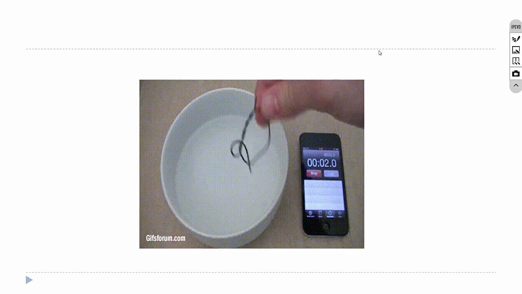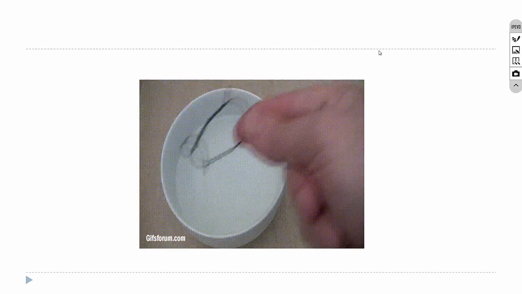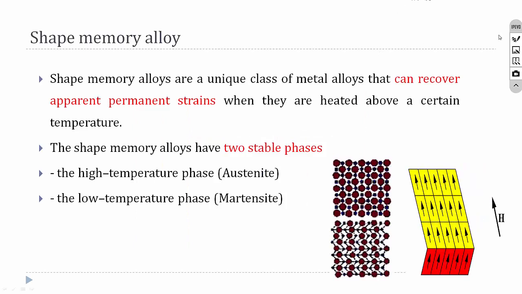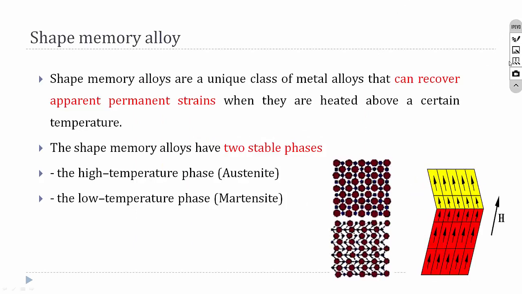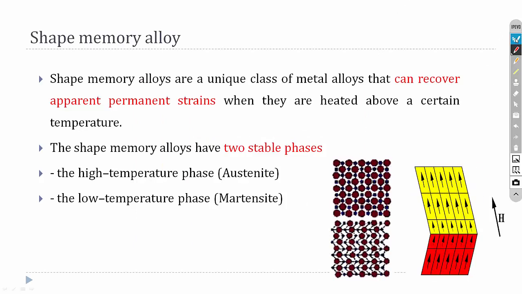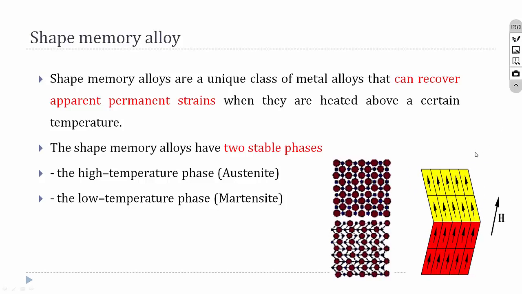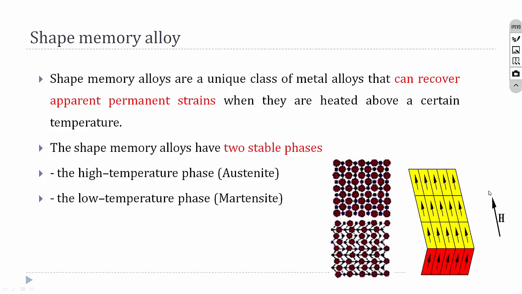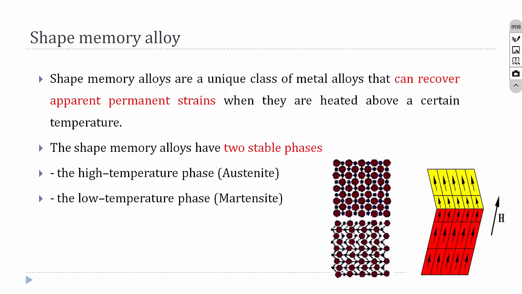So that is the beauty of shape memory alloys. It will remember its shape. So you can see the animation. So when the heat is applied, it will change its shape, and at room temperature it will be in another state.